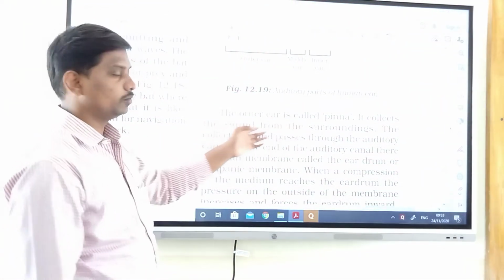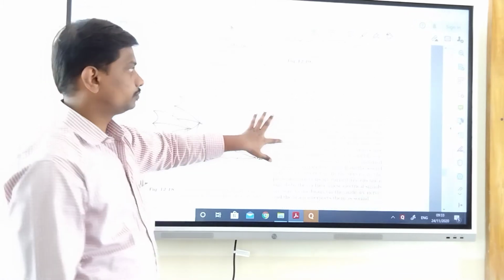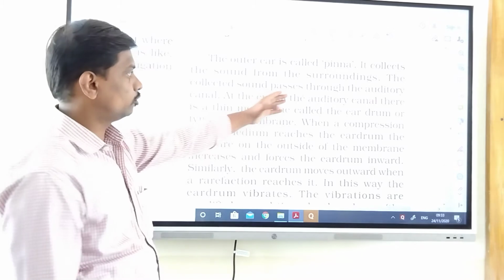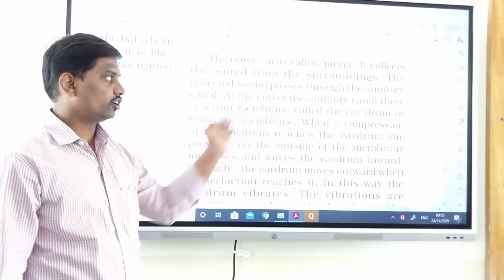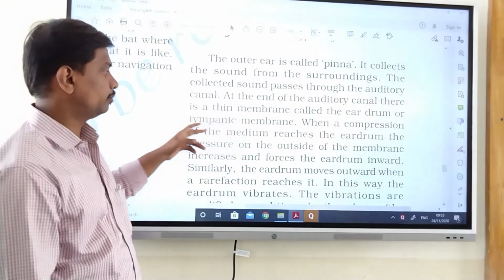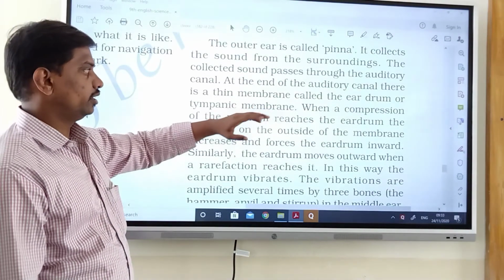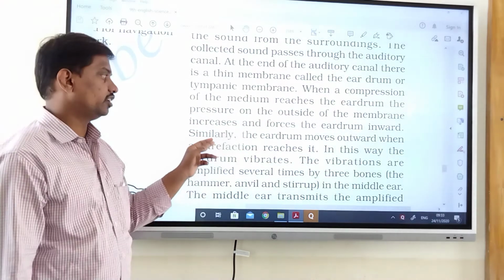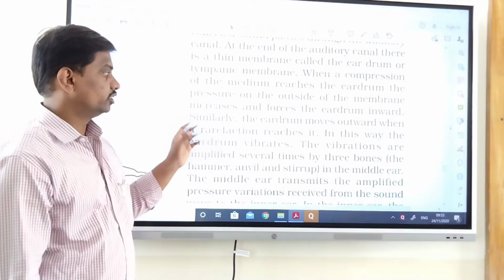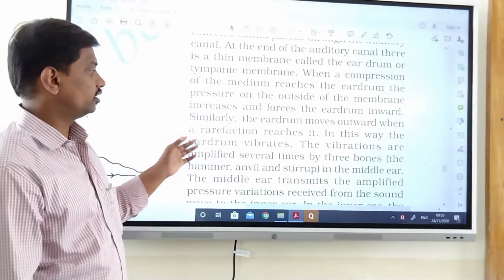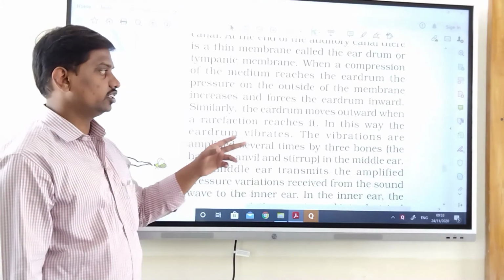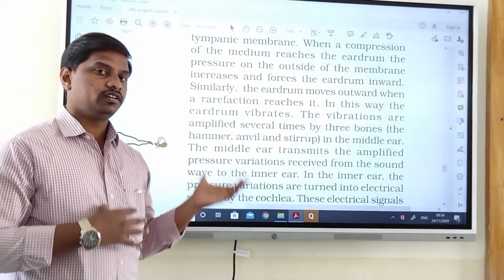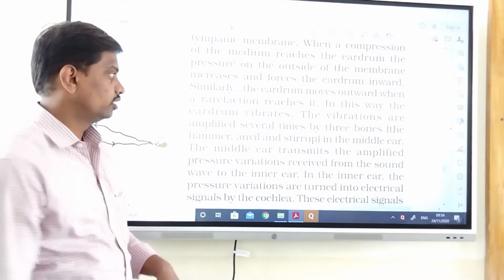It collects the sound from the surroundings. The collected sound passes through the auditory canal. At the end of the auditory canal there is a thin membrane called the eardrum. When a compression of the medium reaches the eardrum, the pressure on the outside of the membrane increases and forces the eardrum inward. Similarly, the eardrum moves outward when a rarefaction reaches it. In this way, the eardrum vibrates. Due to the vibration of the eardrum, the sound wave gets inside the ear.